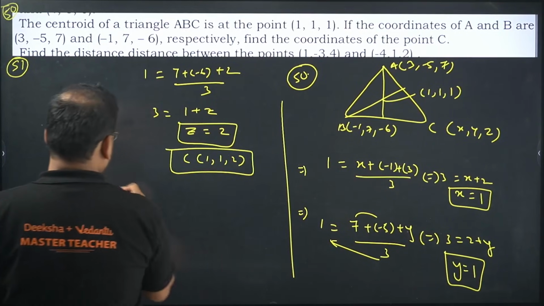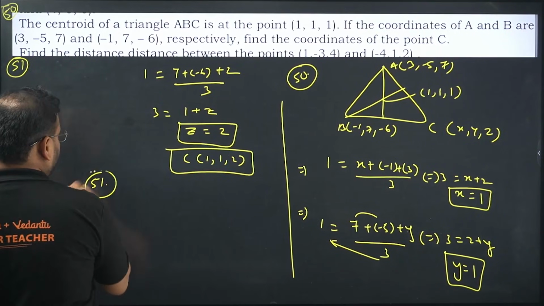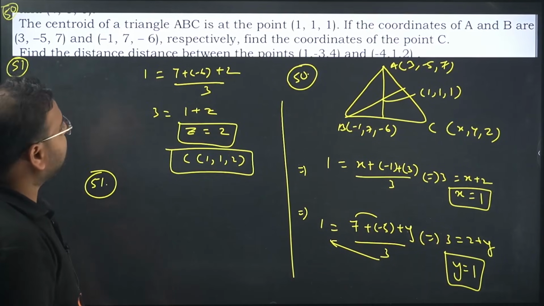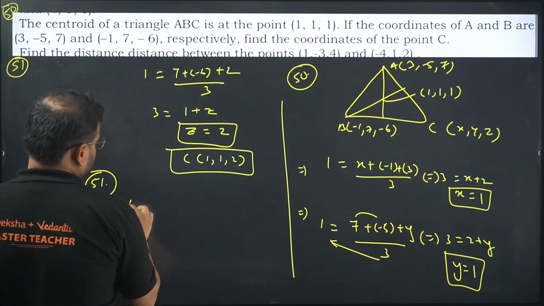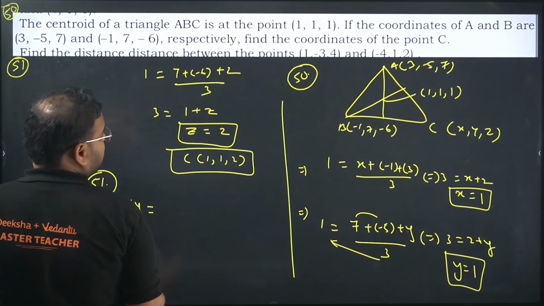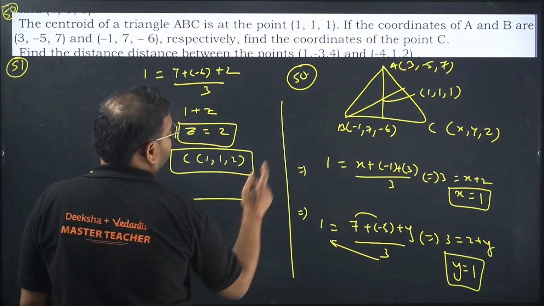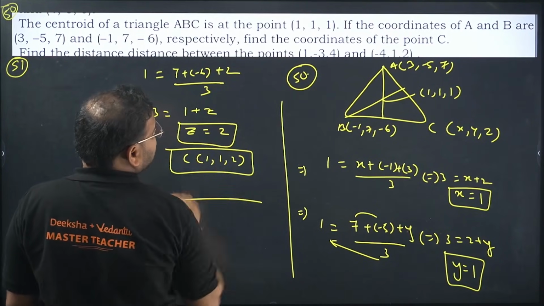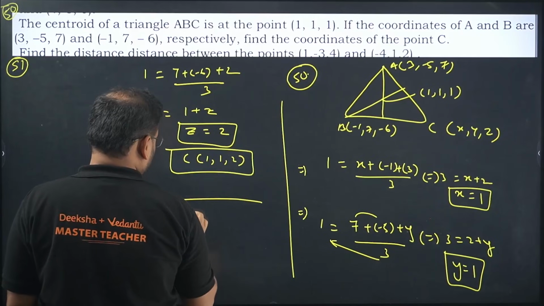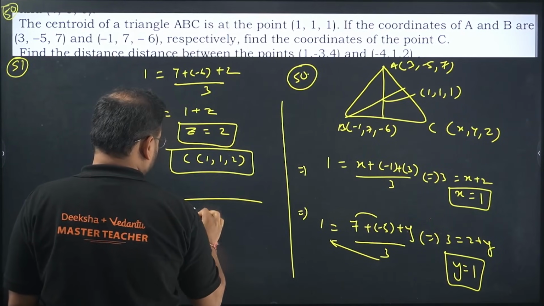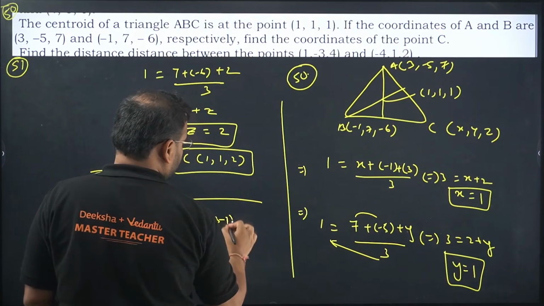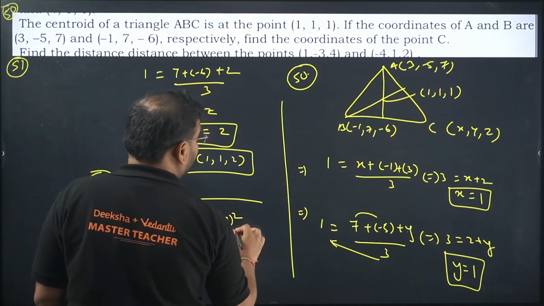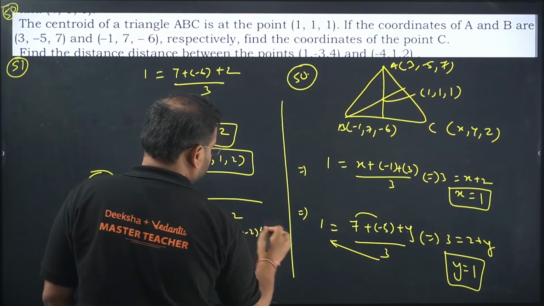Now question number 51. Distance between the points. They want us to apply the distance formula. Simply, let's say the points are A, let's say x and y, so xy will be given by minus 4, okay, 1 minus 4 we can write. So it will become 1 plus 4 the square, and we'll have minus 3 and minus 1 the square, and we have 4 minus 2 the square.